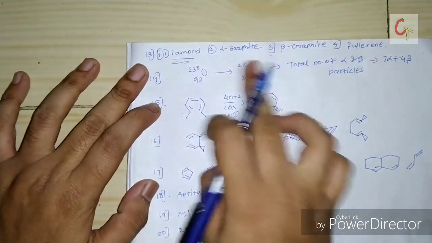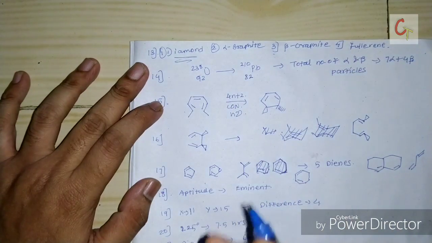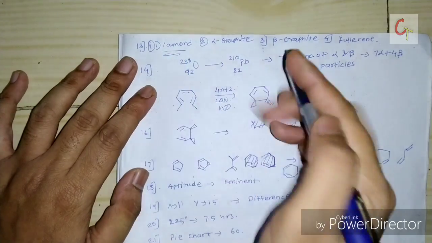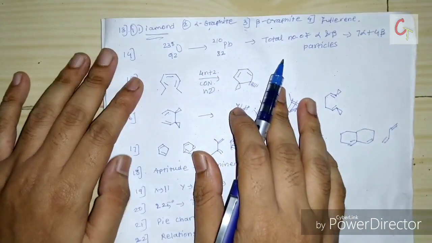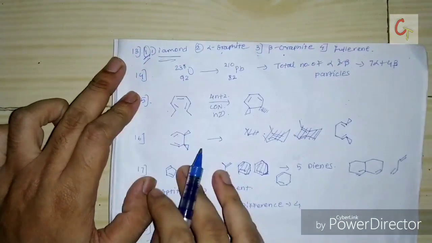Here they gave 4 options: diamond, alpha graphite, beta graphite, and fullerene. They ask which will be the discrete option. So according to me, diamond will be the discrete option, because in graphite, alpha, beta graphite, or fullerene, all carbon is sp2 hybridized, but in diamond it is sp3 hybridized. So according to me, this will be the correct option.